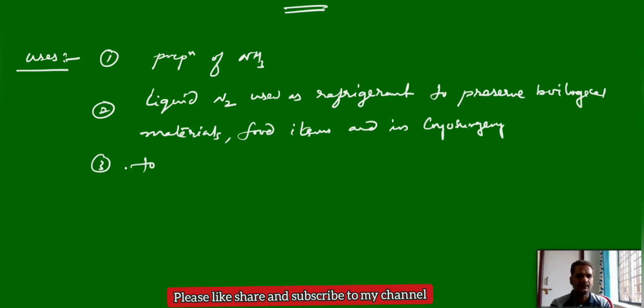And also nitrogen can be used to make an inert atmosphere, instead of using argon or helium to maintain some inert atmosphere, we will use nitrogen. To create an inert medium, in some chemical reactions we use nitrogen gas. It is highly unreactive, highly inert in nature, due to the nitrogen triple bond nitrogen. It cannot react with some metals and other things. These are a few applications of nitrogen.